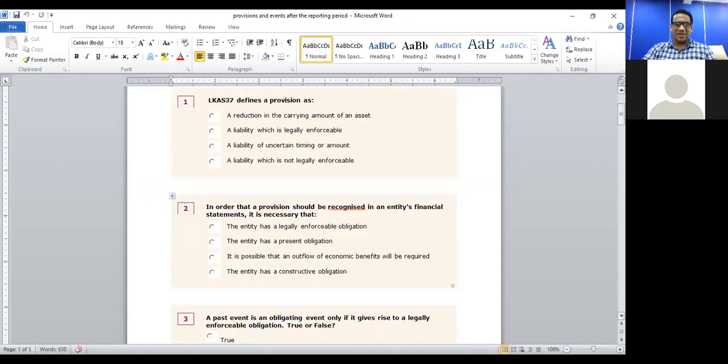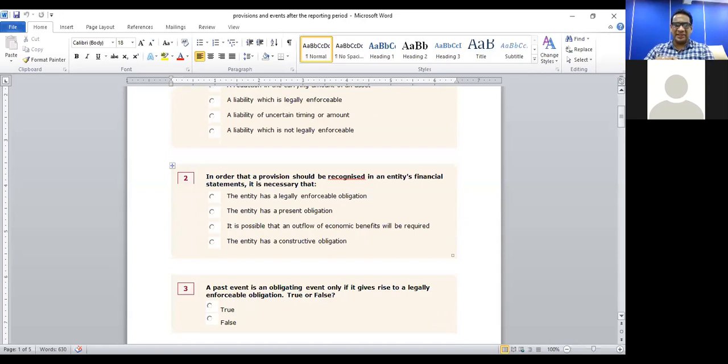Question number 2. In order that a provision should be recognized in an entity's financial statements, it is necessary that the entity has a legally enforceable obligation, the entity has a present obligation, it is possible that an outflow of economic benefits will be required, or the entity has a constructive obligation. So understand the question first. For you to recognize a provision in the financial statements, it is necessary to fulfill which conditions?